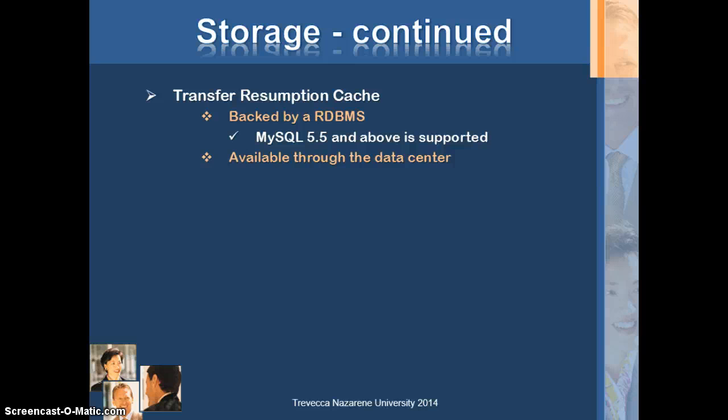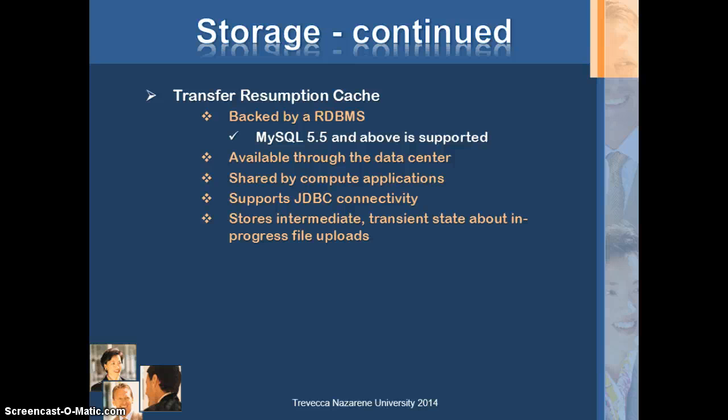It's made available through the data center, and it is shared by all compute application instances and must support JDBC connectivity. JDBC stands for a Java based data access technology that provides methods for querying and updating data in a database.